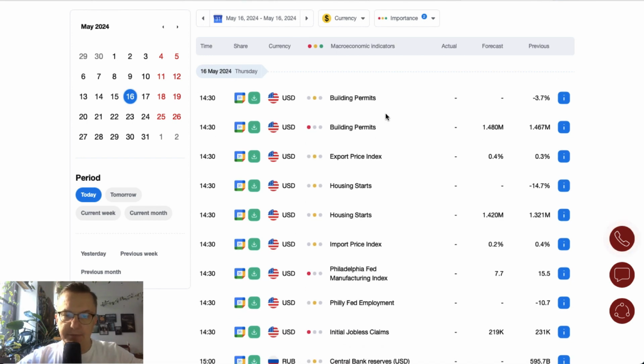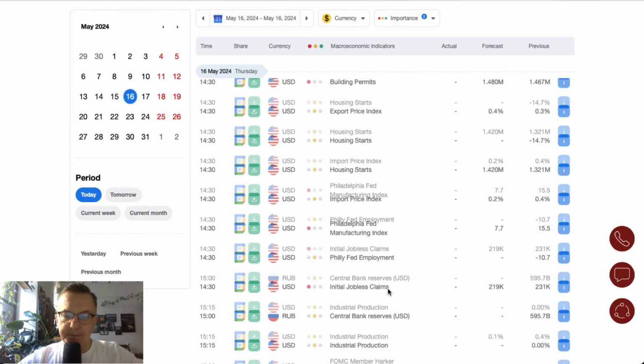And then we have the key events of the New York session. Building permits and housing starts and the import price index, together with the Philadelphia Fed manufacturing index and initial jobless claims. All of this data is scheduled for release at 2:30, and they are the key events of the day.